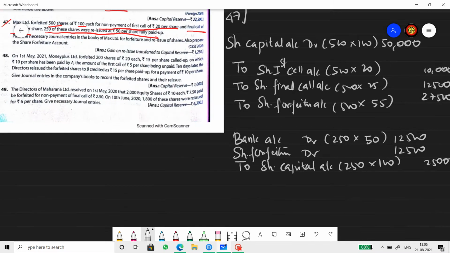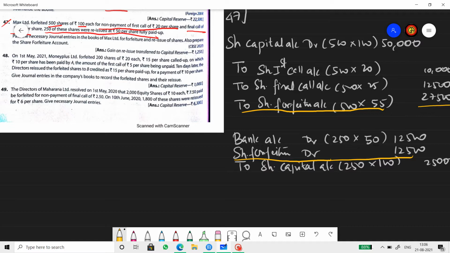Now, let me tell you the important topic now. Share forfeiture account is credited by 27,500. This is nothing but profit on forfeiture, and this is loss on reissue, right? But since the number of shares are different, the forfeited number of shares is 500, the reissued number of shares is 250.